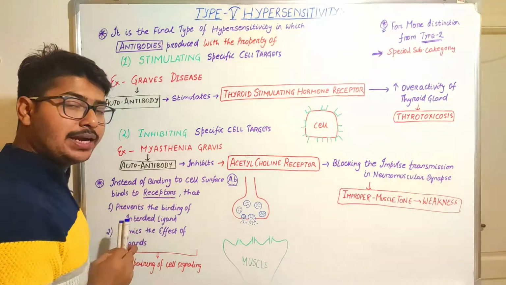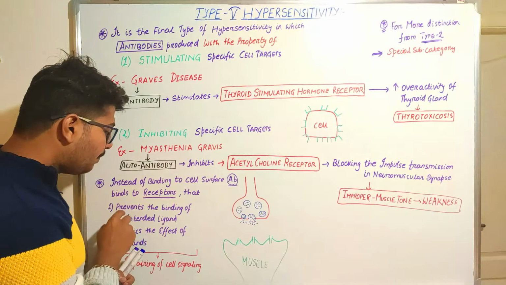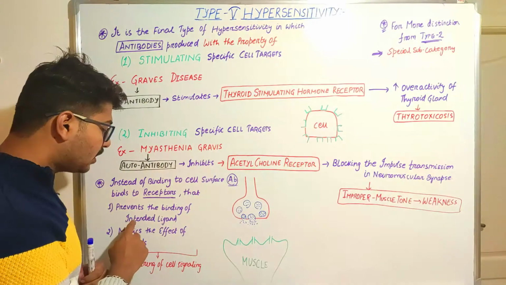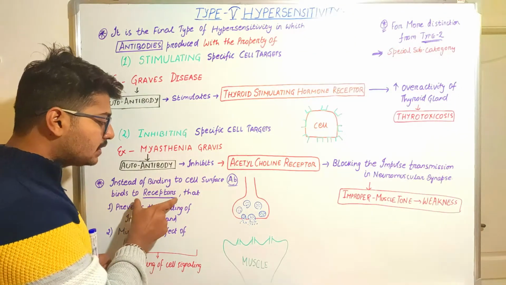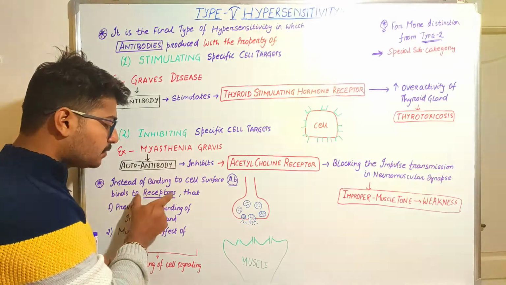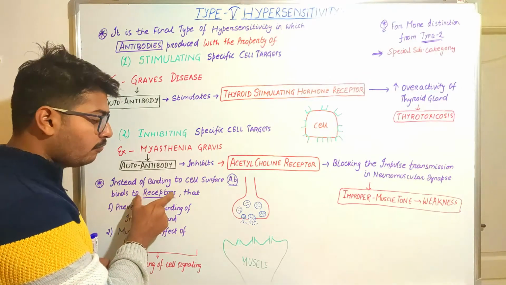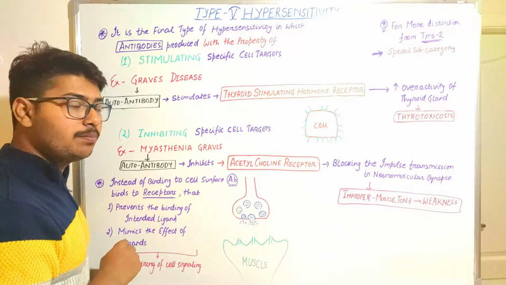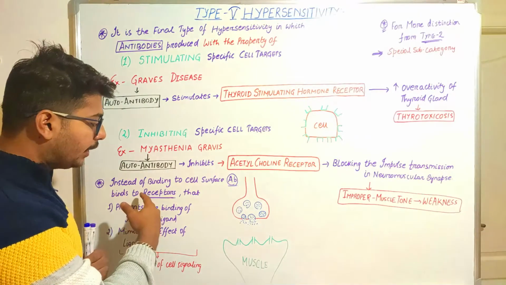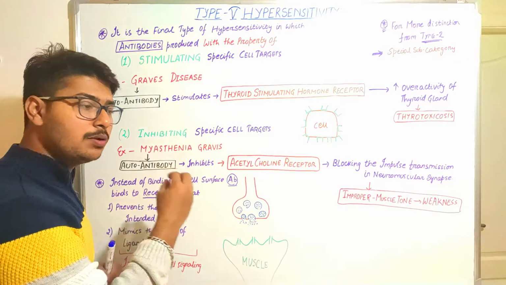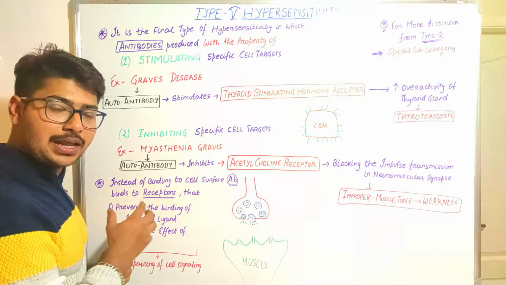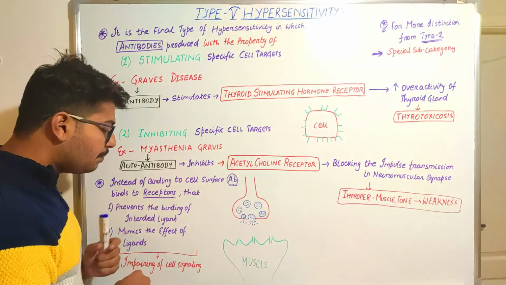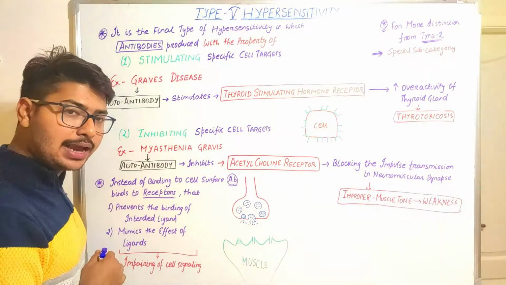Because it may bind to the receptor and prevent the binding of the intended ligand. It means the ligand that is responsible for the receptors will not bind, and these autoantibodies will bind to the receptors and block the function of the ligand, and also they can mimic the effect of the ligands.